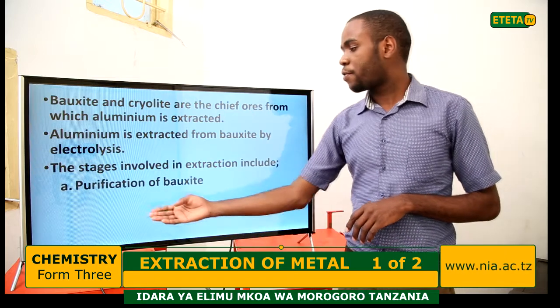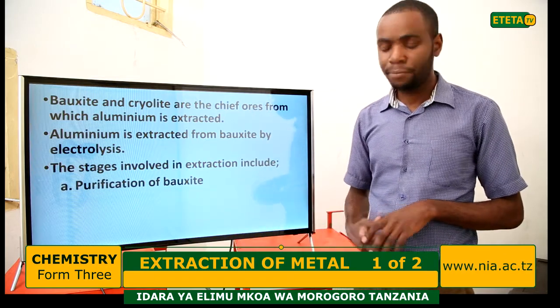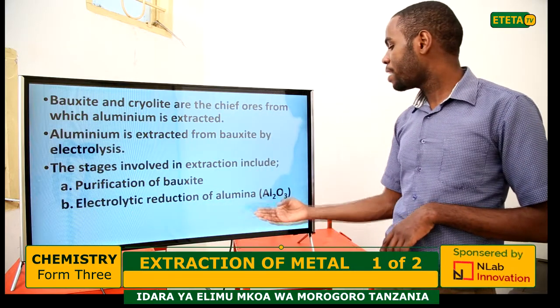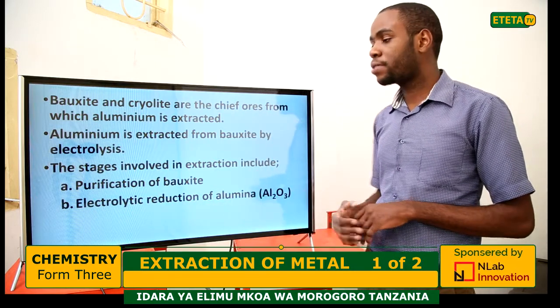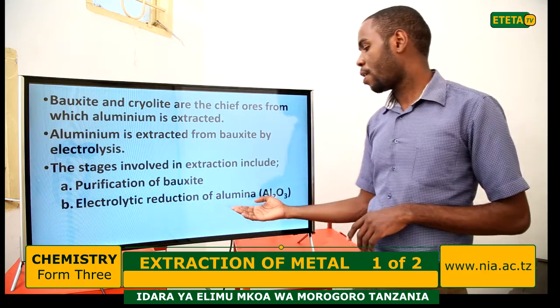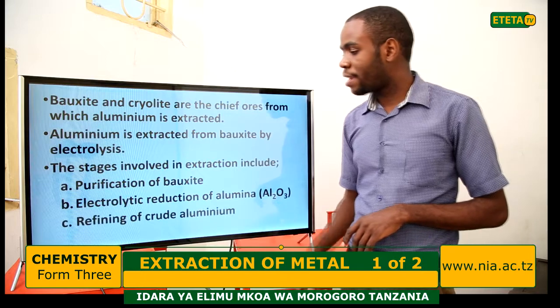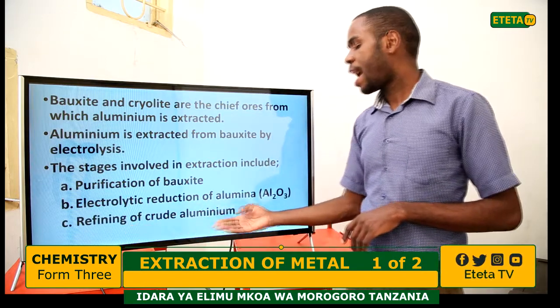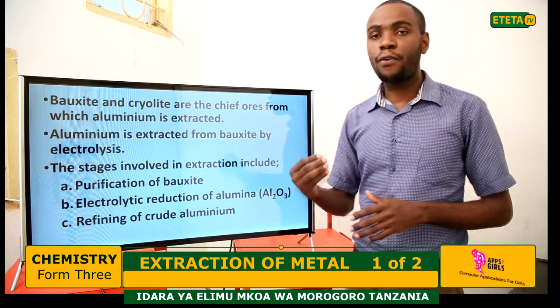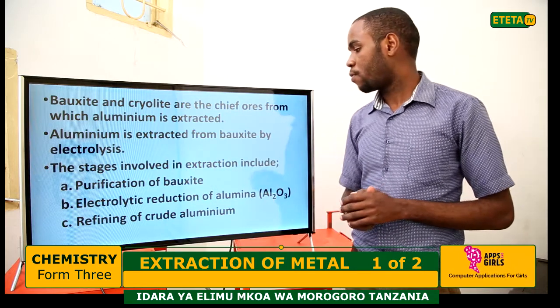The first one is purification of bauxite. The second one is the electrolytic reduction of alumina. Alumina means aluminium oxide. And the last one is refining of crude aluminium. So these are the stages involved in the extraction of aluminium.